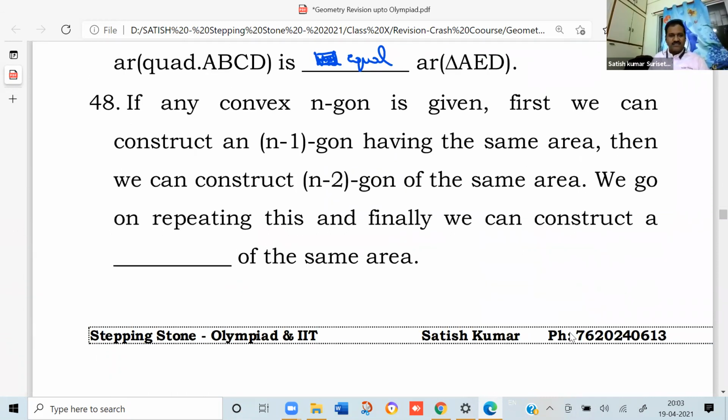This is a very important one. If any convex n-gon, meaning a polygon of n sides, is given, first we can construct an (n-1)-gon having the same area. Then we can construct an (n-2)-gon of the same area. We go on repeating this and finally we can construct a triangle of the same area. It is similar to the previous one, a triangle of the same area.